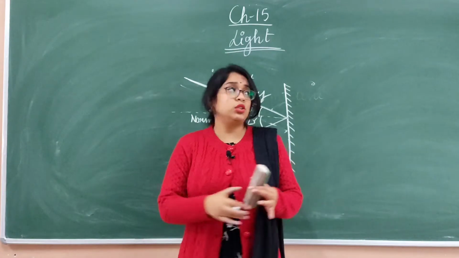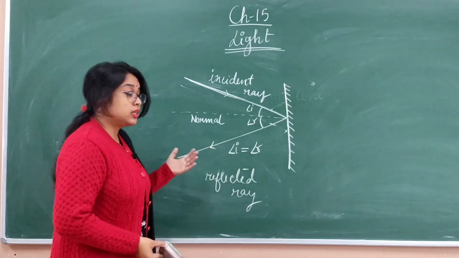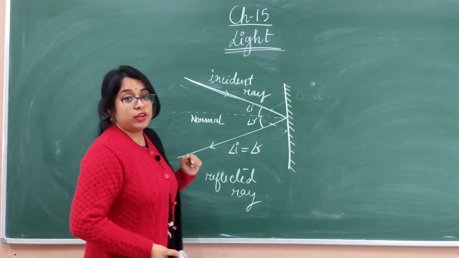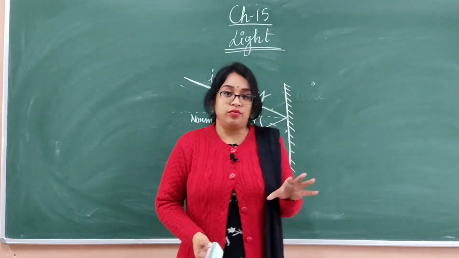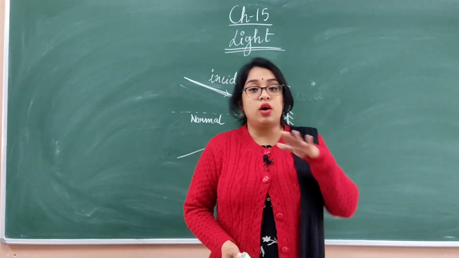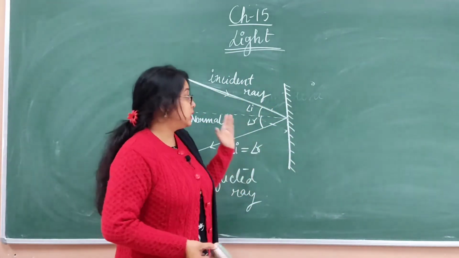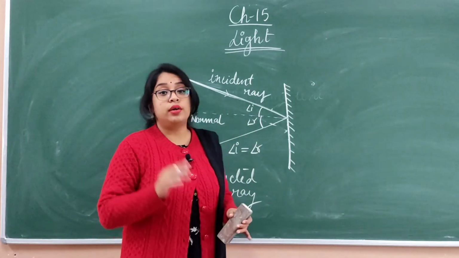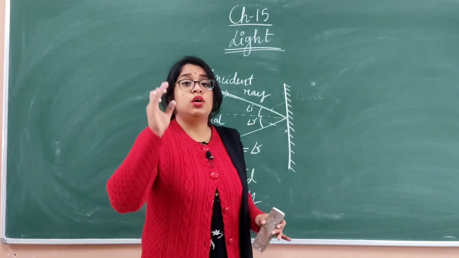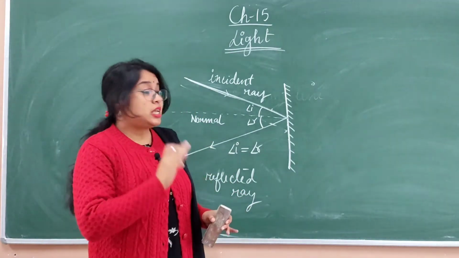But suppose this is a green board. This green board is also reflecting light, but when I look at the green board, can I see my own reflection? No, because this type of surface is known as a rough or irregular surface, while mirrors are regular or polished surfaces. When light falls on a polished surface, it shows regular reflection, and when it falls on an irregular or not smooth surface, it shows irregular reflection.